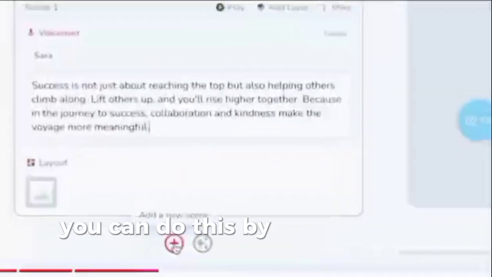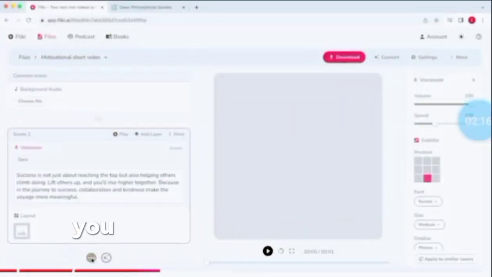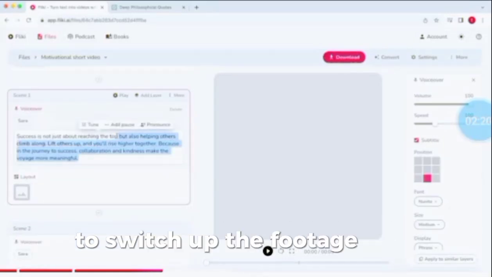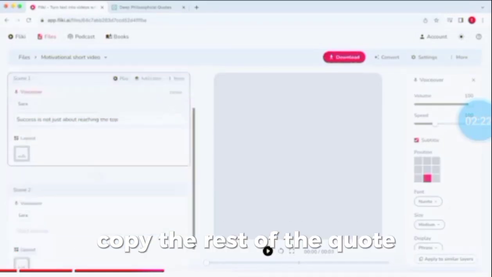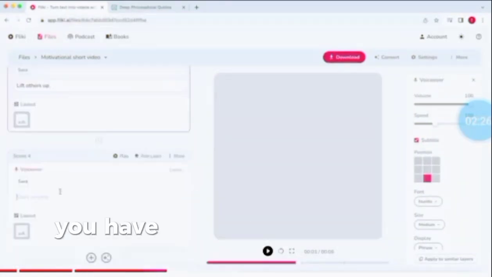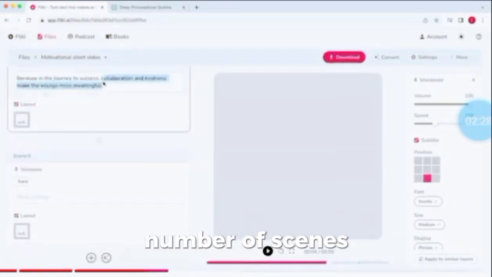To do this, you are going to add another scene. You can do this by selecting the plus icon. You want to read through the quote to determine where there is a right point to switch up the footage. Then copy the rest of the quote and paste it in the next scene. You need to repeat these steps until you have cut up the quote in the desired number of scenes.